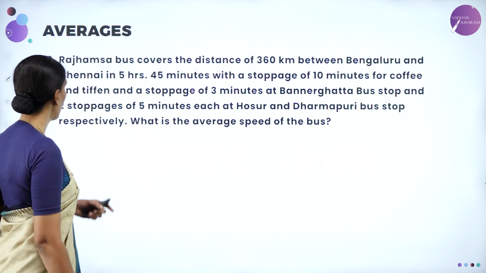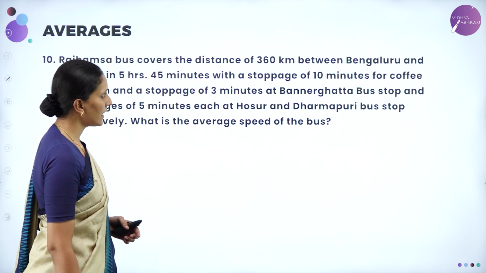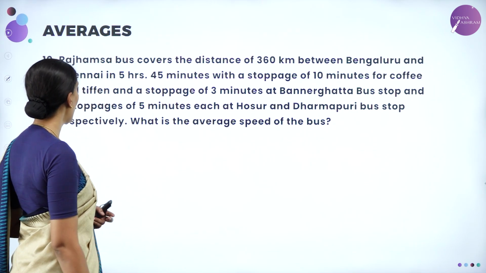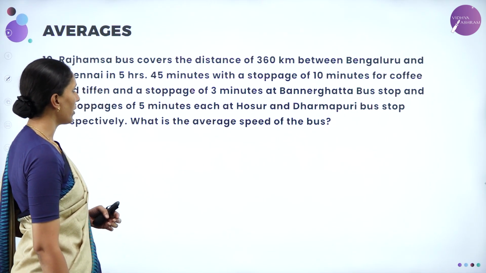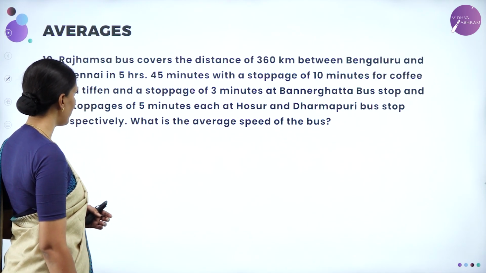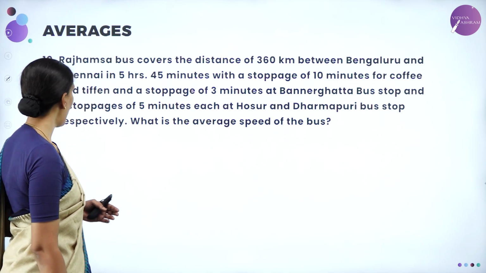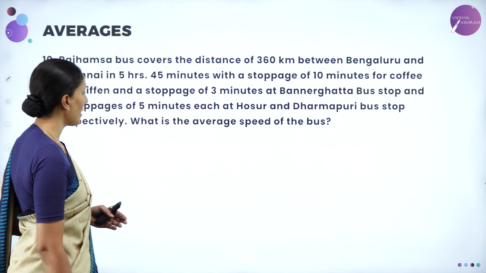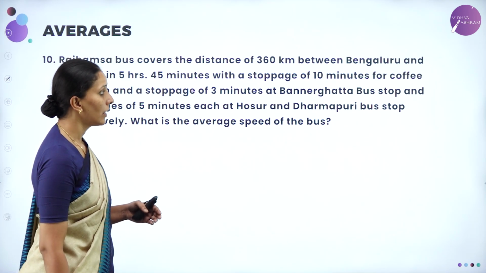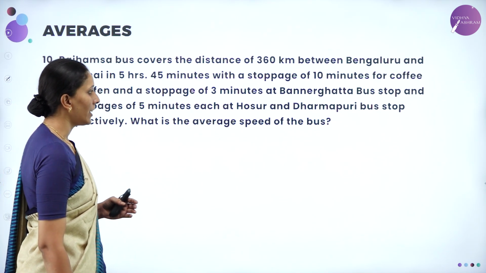Next question. Rajahamsa bus covers the distance of 360 km between Bengaluru and Chennai in 5 hours 45 minutes with a stoppage of 10 minutes for coffee and tiffin and a stoppage of 3 minutes at Banneraghatta bus stop and 2 stoppages of 5 minutes each at Hosur and Dharmapuri bus stop respectively. What is the average speed of the bus?